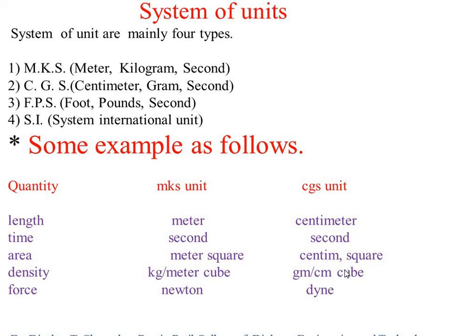Then length, the unit in the MKS system, CGS system, FPS system and SI system. The unit of length in the CGS system is centimeter, in the MKS system meter, in the FPS system foot, keep in mind, and in the SI system meter. So the MKS and SI units of length are the same, that is meter. Generally, the MKS system and SI system are nearly the same.